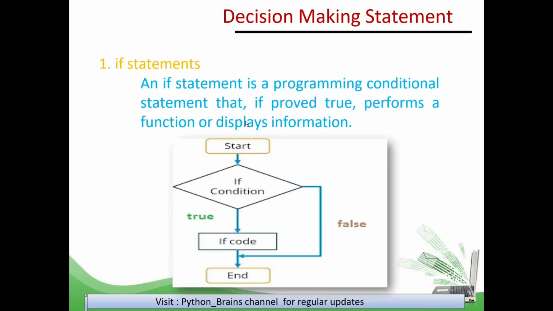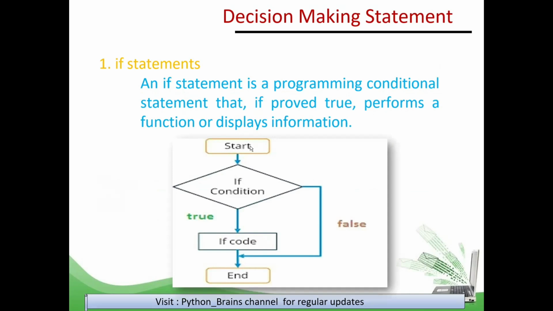So what is an if statement? An if statement is a programming conditional statement that, if proved true, performs a function or displays information. This is the flowchart for the if statement. One new question is in our mind: what is a flowchart? A flowchart is a pictorial representation of any problem.